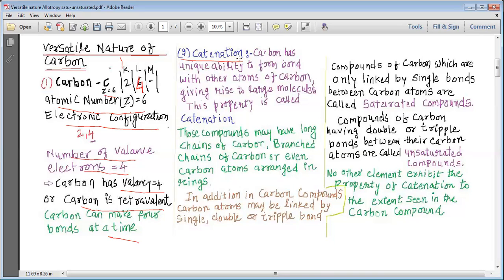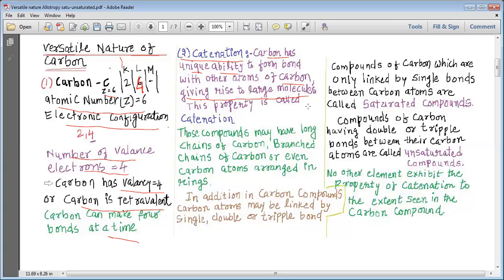That is what is known as catenation. Carbon has unique ability to form bond with other atoms of carbon, giving rise to large molecules. This property is called catenation. Please remember that carbon has a unique ability to form bond with other atoms of carbon. That means carbon can even make bonds with carbon and make long compounds where so many carbon atoms can be bonded to each other at the same time. This gives rise to the large molecules.